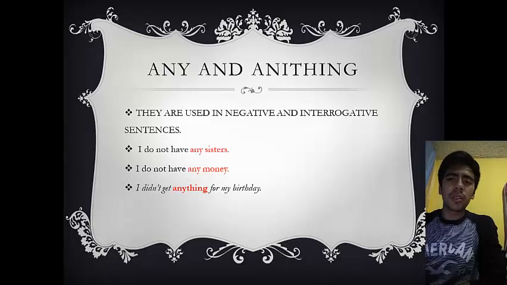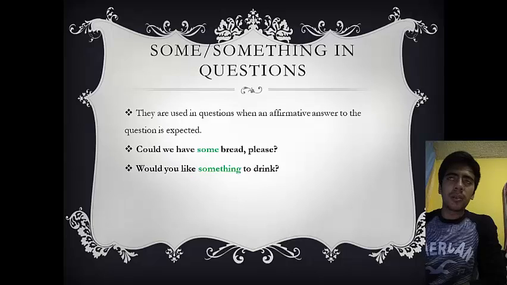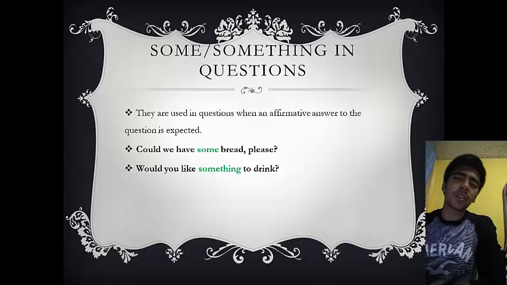Now, some and something are used in some questions. They are used in questions when an affirmative answer to the question is expected. This is when one person asks something of another person, and the other person should say yes. For example: could we have some bread, please? So the other person could say yes, please. And the other would be: would you like something to drink?